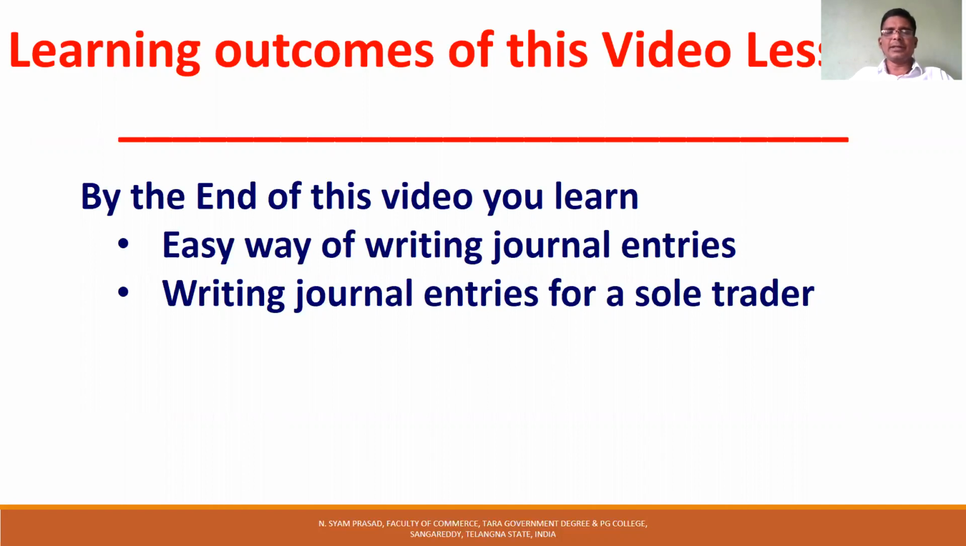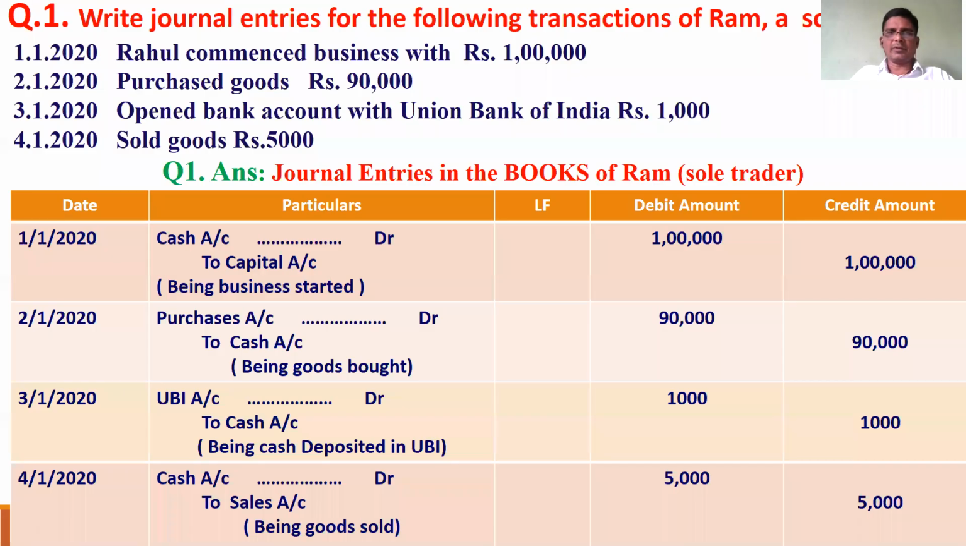The second point is identifying the two accounts in every transaction. The third point is what is the debit and what is the credit according to the golden rules of accounting. And finally, writing a brief narration. I've explained a problem with almost all 24 transactions of a sole trader. Let us discuss one by one.